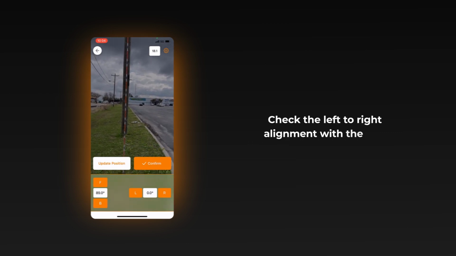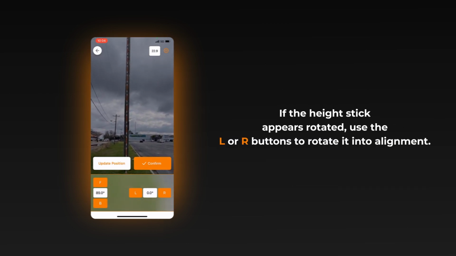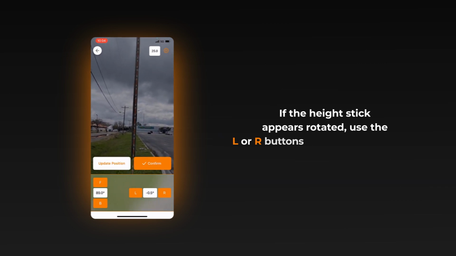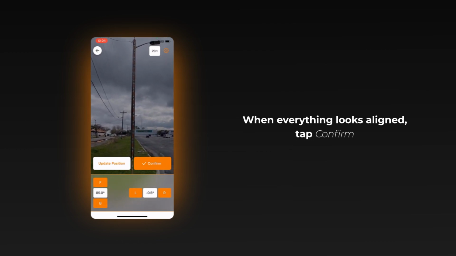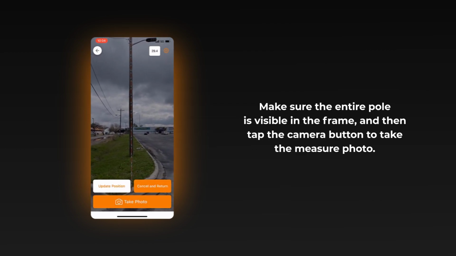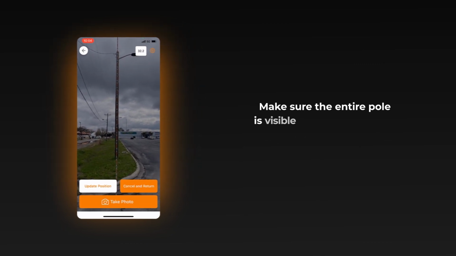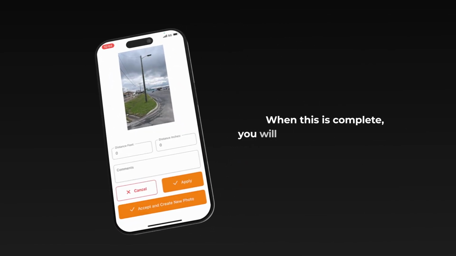Check the left to right alignment with the pole. If the height stick appears rotated, use the L or R buttons to rotate it into alignment. When everything looks aligned, tap Confirm. Make sure the entire pole is visible in the frame, and then tap the camera button to take the measure photo. When this is complete, you will be provided with 3 options.